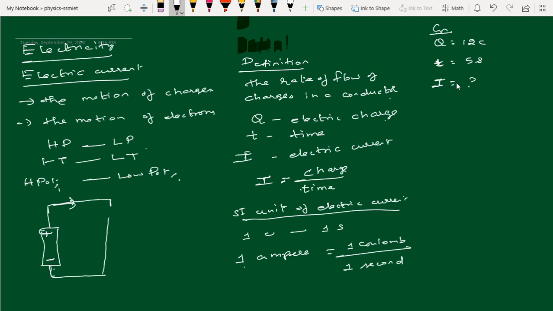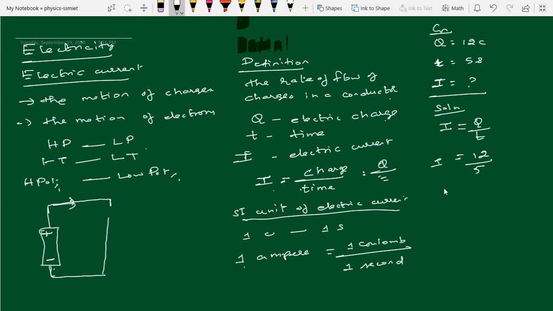I means electric current. We can use the formula which we learned here: I is equal to charge by time, Q by T. What is the value of Q? 12 coulomb. What is the time? 5.